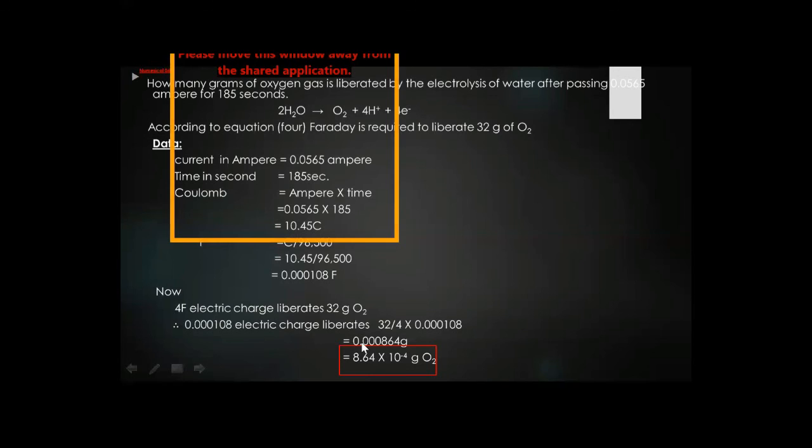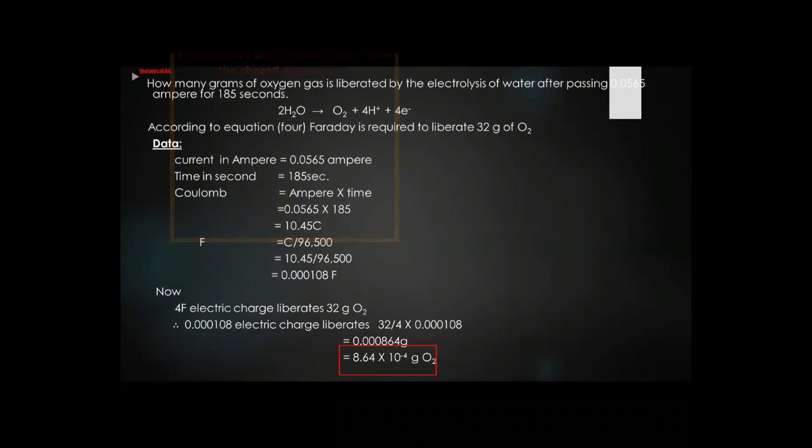We will get 0.000864 gram, which we can simplify as 8.64 times 10 raised to power minus 4. If we move the decimal 4 digits to the left side, that's why we have a negative power. So the amount of oxygen liberated is 8.64 times 10 raised to power minus 4 gram of oxygen.